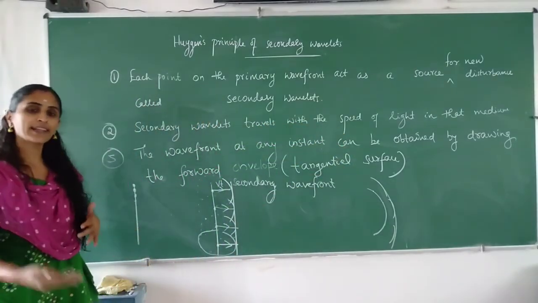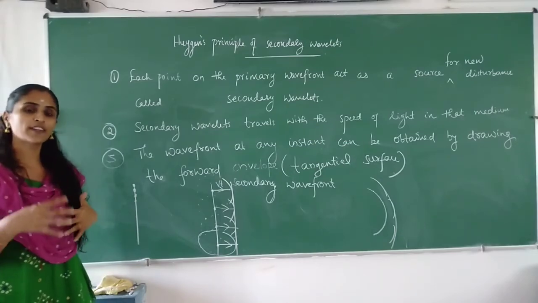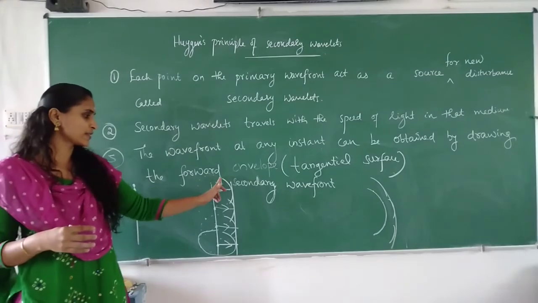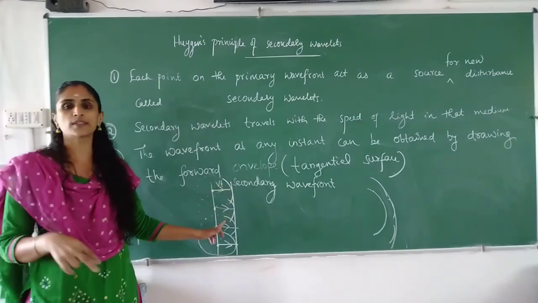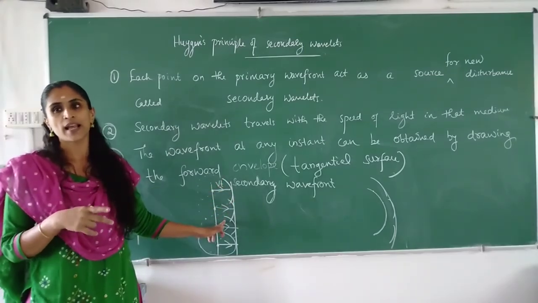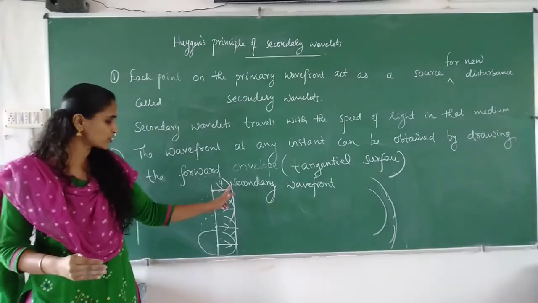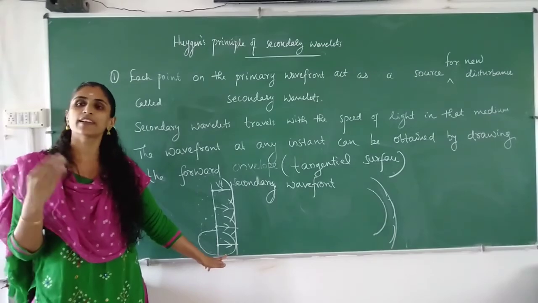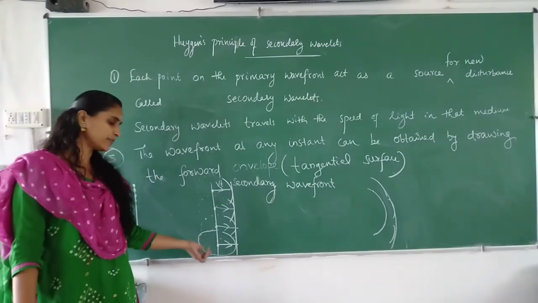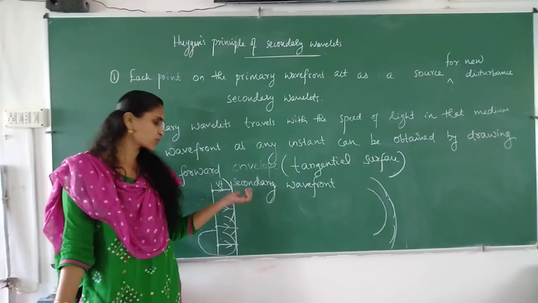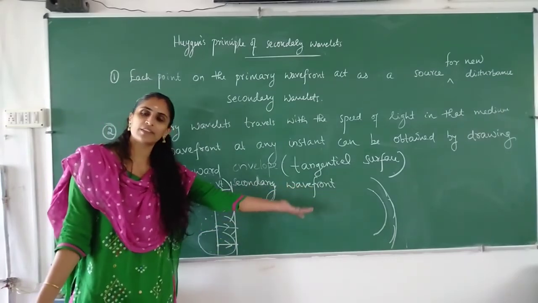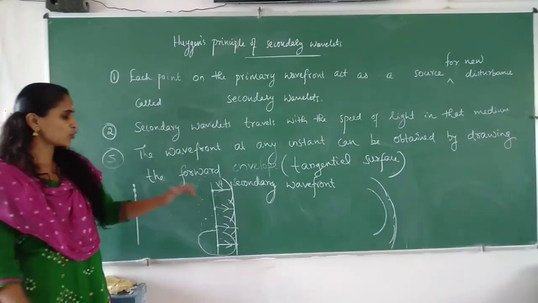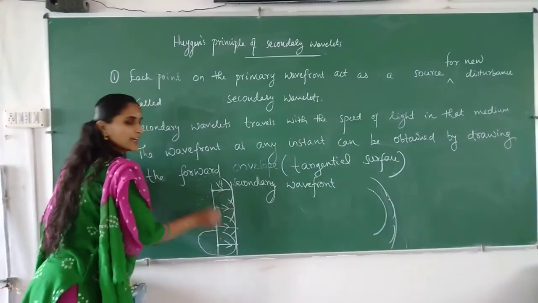To get the wavefront at any instant of time, we have to draw a tangential surface to all those waves. If it is a plane wavefront initially, after some time we also get a plane wavefront. If it is spherical, after some time we get a spherical wavefront. These arrows show the rays.